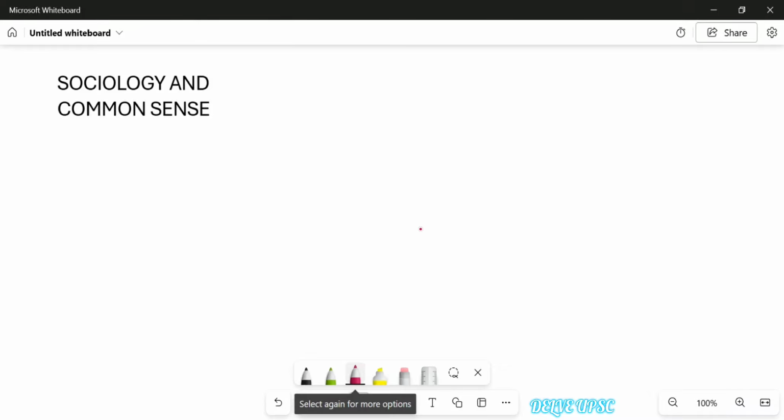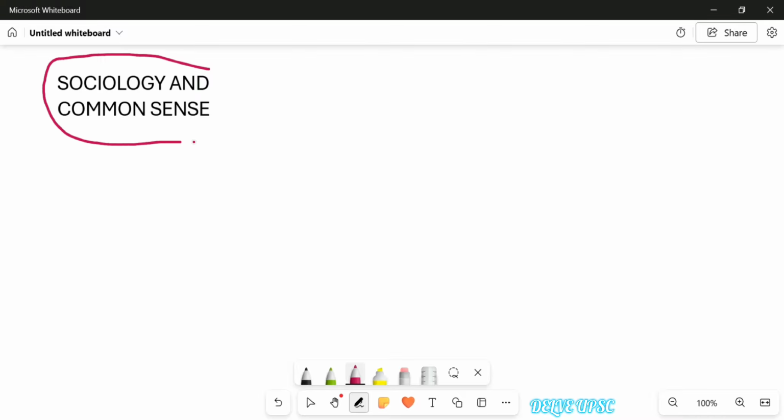Now we'll discuss another important topic from this chapter, which is actually a repeated theme in the UPSC optional paper, that is sociology and common sense. How is sociology related to common sense, or how is common sense knowledge different from sociology? What makes these two disciplines different? Such types of questions and such understanding are necessary in your optional paper.